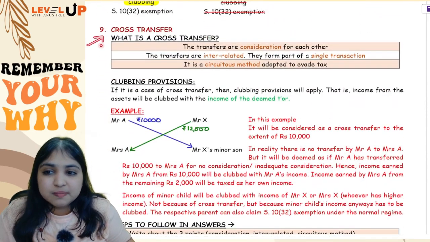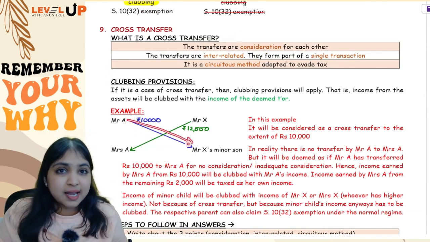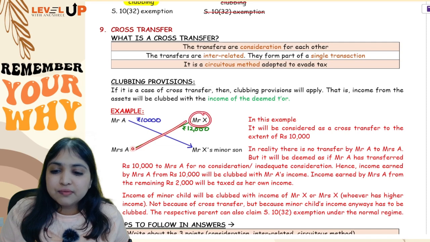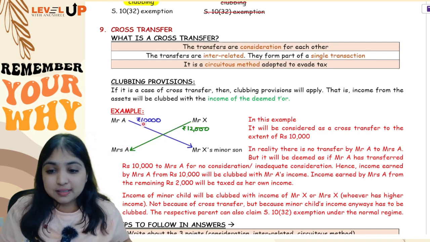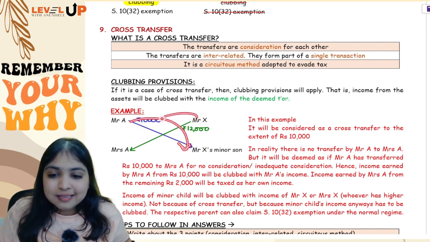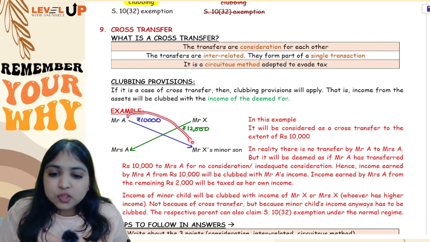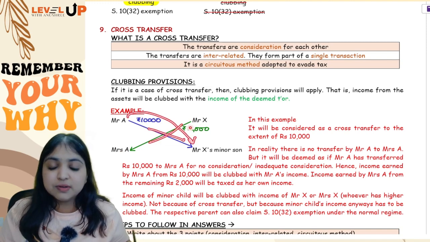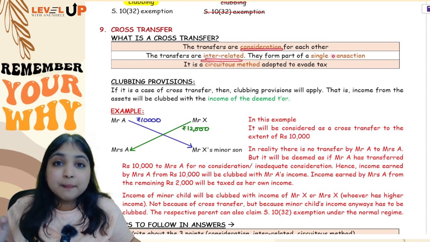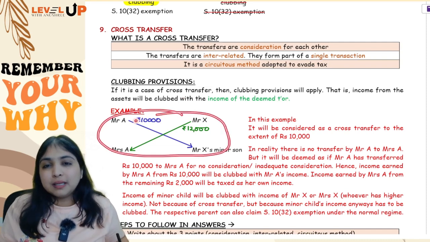Now comes your ninth adjustment in clubbing, which is about cross transfer. First of all, what are cross transfers? A is transferring an asset to X's minor child for no consideration or inadequate consideration. X is transferring to Mrs. A for no consideration or inadequate consideration. So basically, A is transferring to X's minor child because X is transferring to Mrs. A. So this becomes a cross transfer where both the transfers are consideration for each other, both the transfers are interrelated, both the transfers form part of a single transaction. It's a circuitous method being adopted by the parties to evade tax.